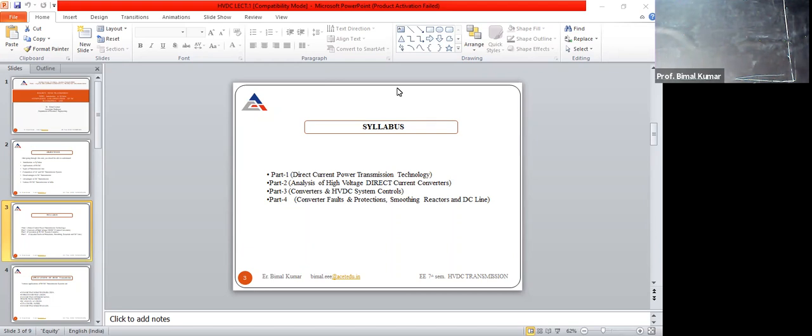Under this, we will study pulse number. Then after that, choice of the converter configuration, Graetz bridge circuit, analysis of the Graetz bridge circuit, converter bridge characteristics, then characteristics of a 12 pulse converter station, right?